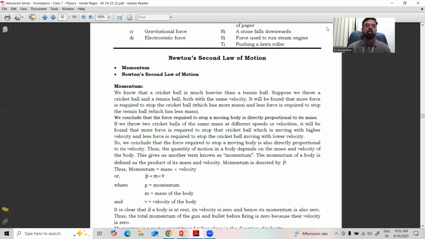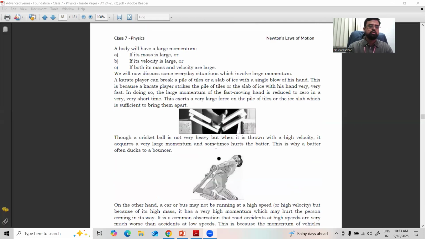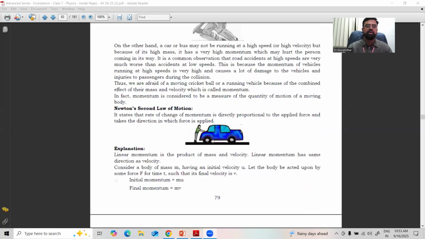First we discussed what is momentum. As you all know, momentum is nothing but mass into velocity. So a heavy body and a lighter body will have different momentums, and a body with great speed or less speed has different momentums. Means the momentum of a body depends only on mass and velocity. The product of mass and velocity is called momentum. Based on this only, Newton's second law is defined. We also discussed many examples of momentum.